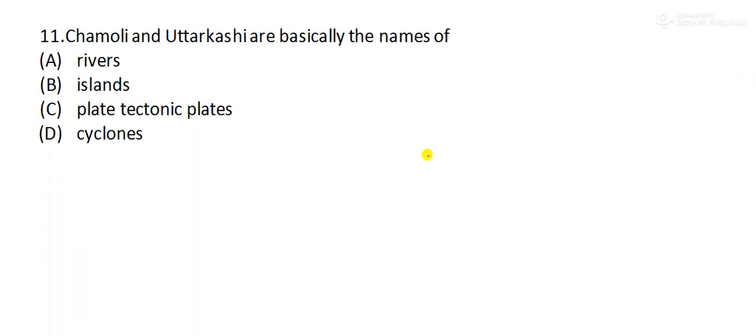So this one I have made as a homework question for you. You have to write the answer for this question in the comment section: question number, option and then answer. Chamoli and Uttarkashi are basically the names of rivers, islands, tectonic plates or cyclones. You have to answer this question.